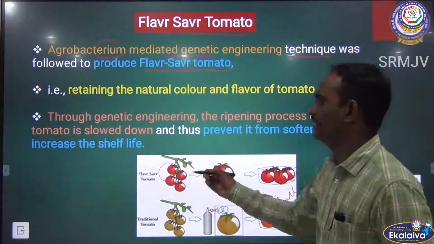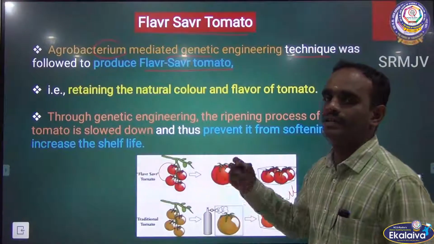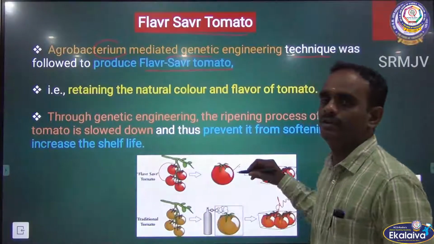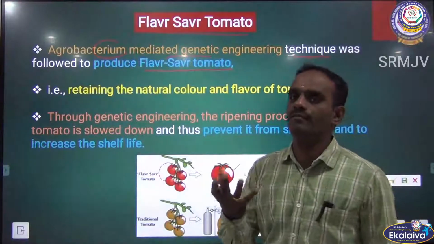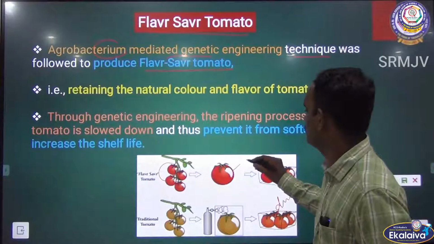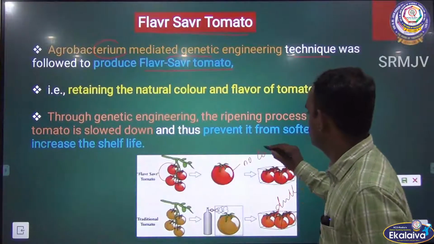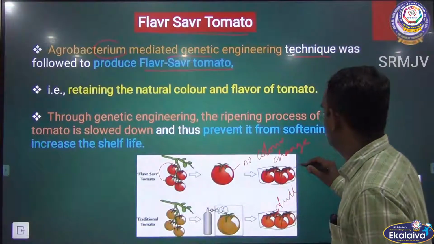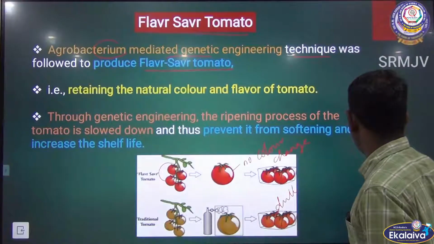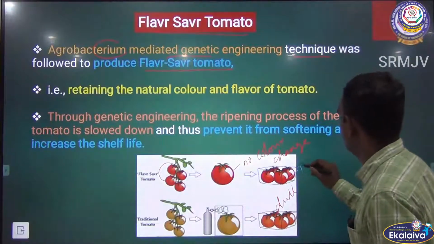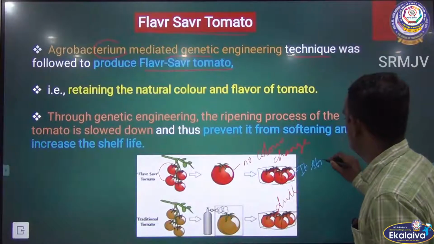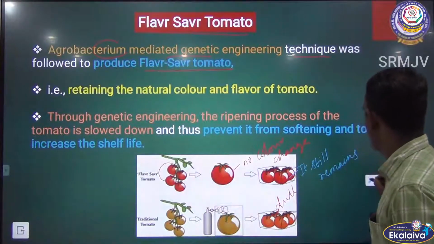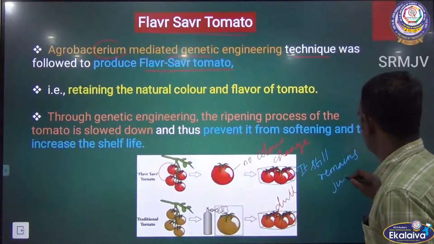But in the case of the Flavr Savr tomato, even after 10 days the color of the tomato does not change, it remains fresh, no color change, it still remains juicy.